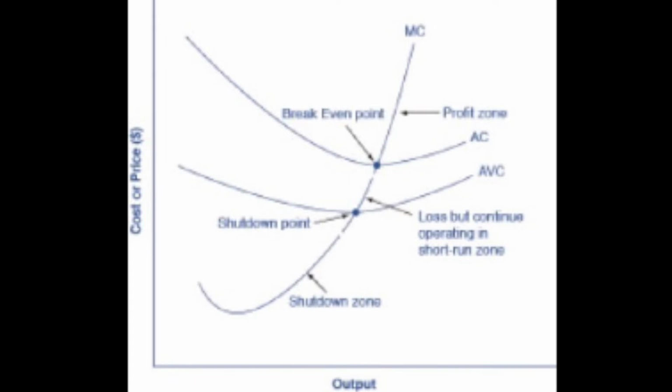If the shutdown point is less than the price, which is less than the break-even point, the firm is making losses. But it will continue to operate in the short run since it is covering its variable costs and more if the price is above the shutdown price. If the price is less than the shutdown point, then the firm will shut down immediately, since it is not even covering its variable costs.